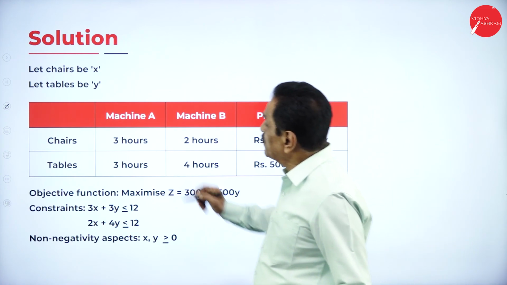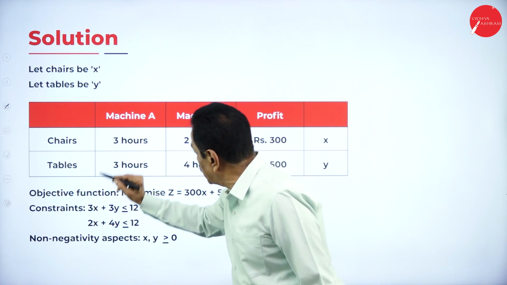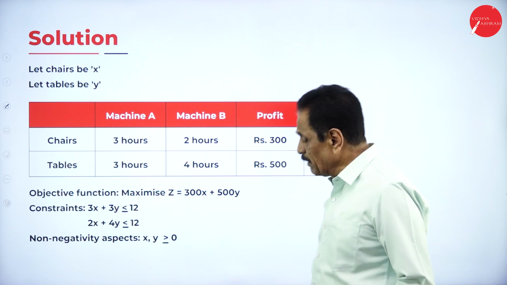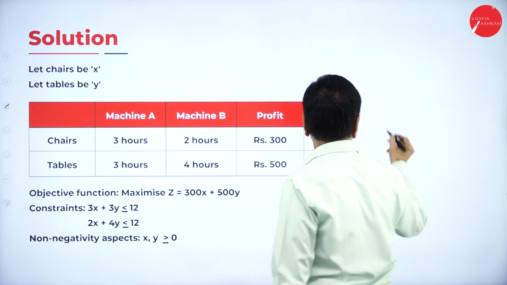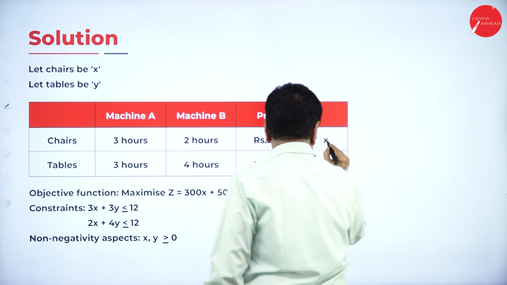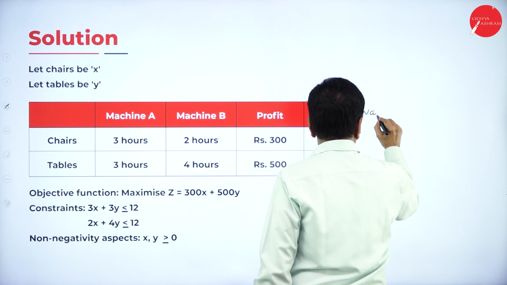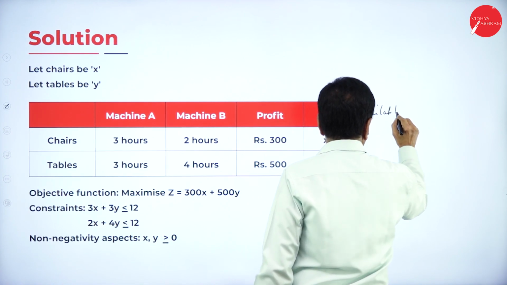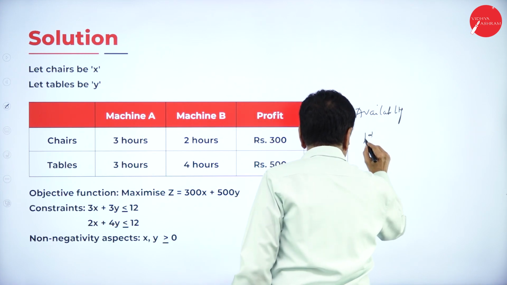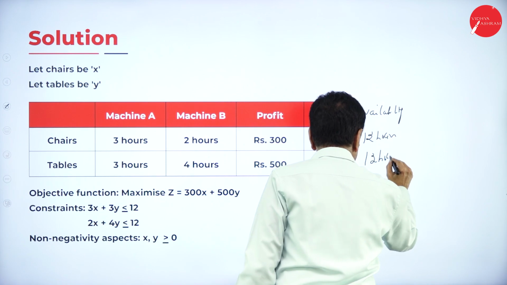Let the chairs be X, let the tables be Y. We have chairs and tables, machine A, machine B, profit, and then availability. Here is the X, here is the Y. Availability: maximum is 12 hours, here also 12 hours.